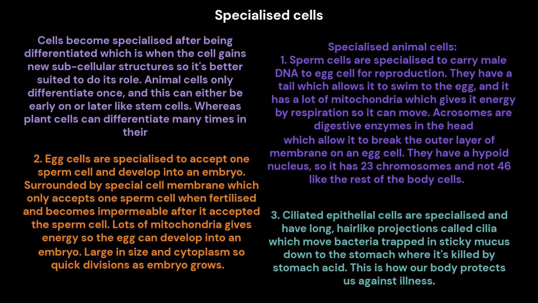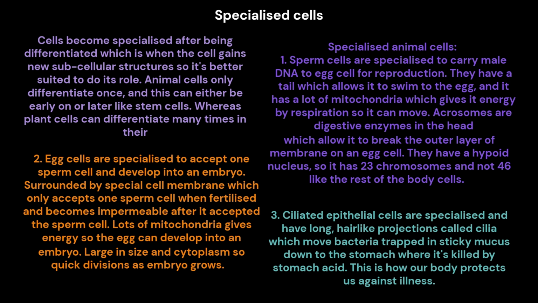Specialized animal cells. 1. Sperm cells are specialized to carry male DNA to the egg cell for reproduction. They have a tail which allows it to swim to the egg, and it has a lot of mitochondria which gives it energy by respiration, so it can move. Acrosomes are digestive enzymes in the head which allow it to break the outer layer of membrane on an egg cell. They have a haploid nucleus, so it has 23 chromosomes and not 46 like the rest of the body cells.